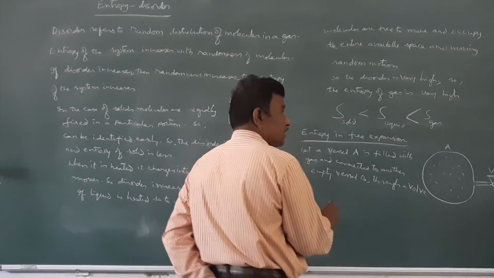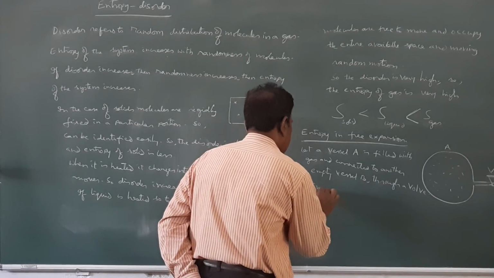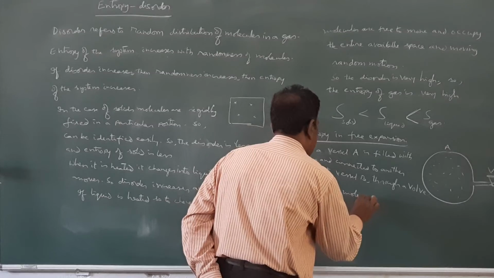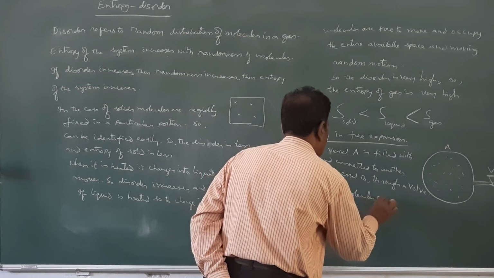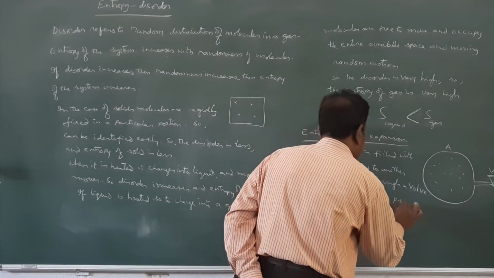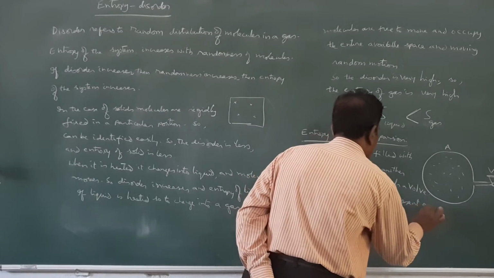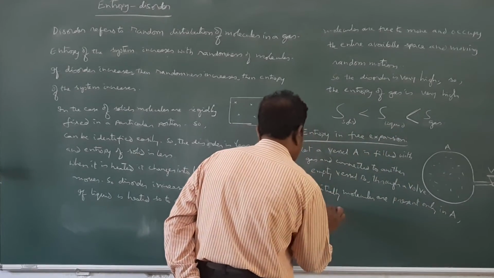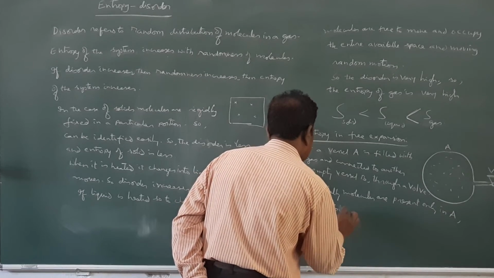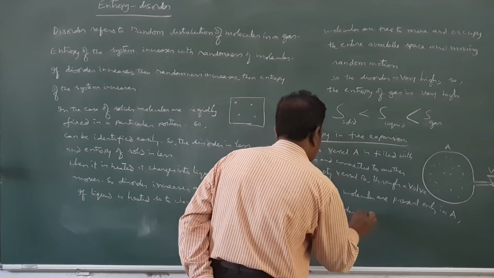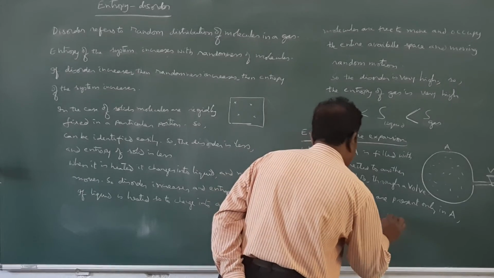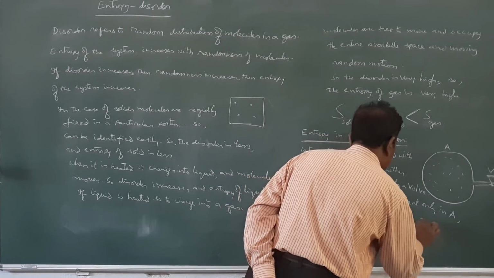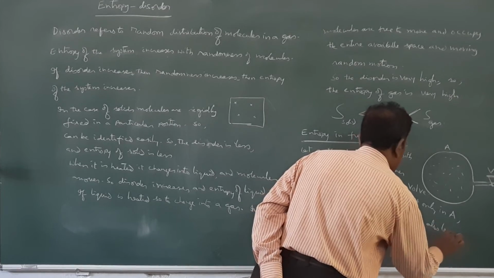Initially, molecules are present only in A, so the disorder is less and the entropy of the system is also less.